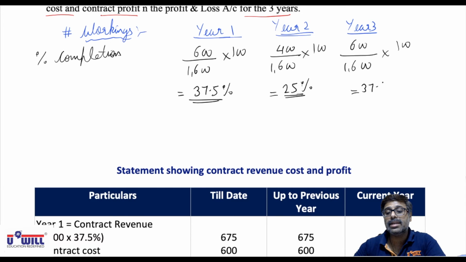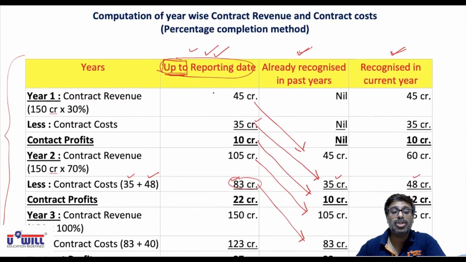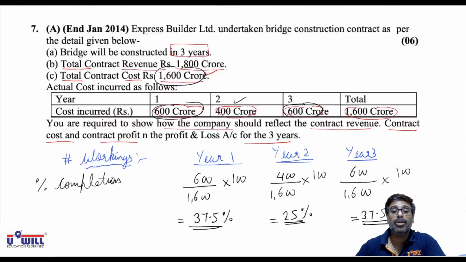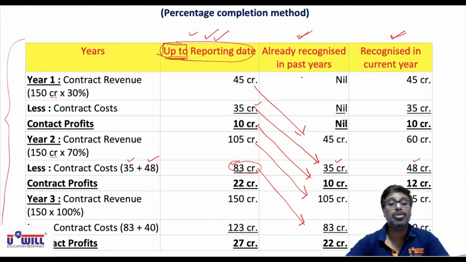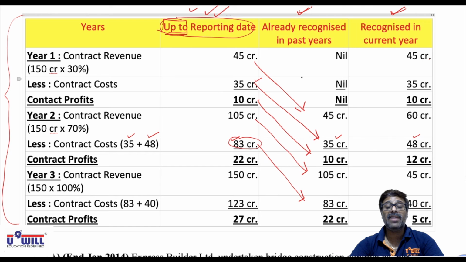37.5% work is done. Now taking these 3 percentages like in the previous question, all of you make this table. Pause the video, make this table, solve it entirely on your own. Then you will find the solution in front of you and you verify whether you have done it correct or not. So pause the video and solve the question. I hope you all would have done it. Now check your solution.